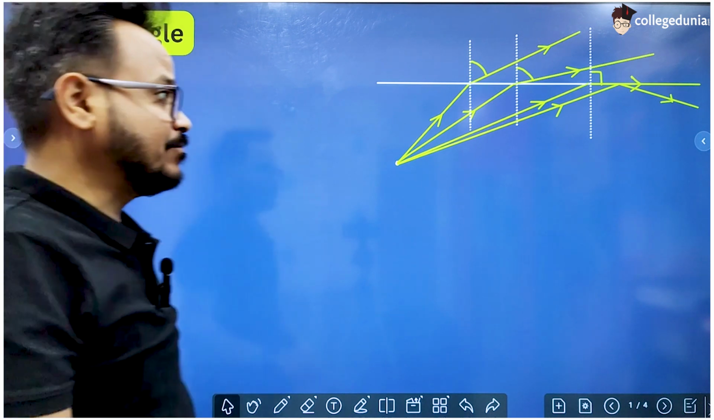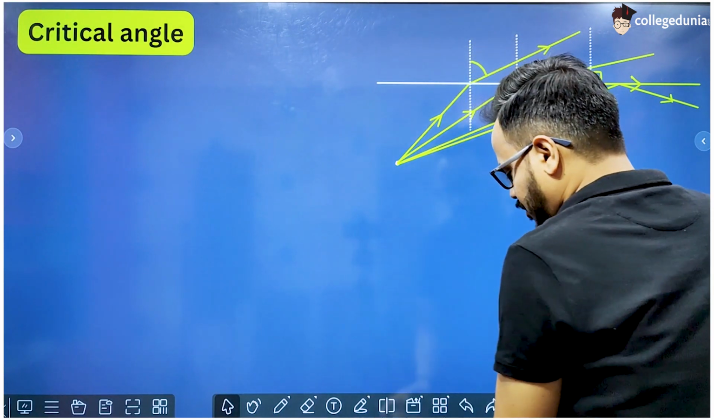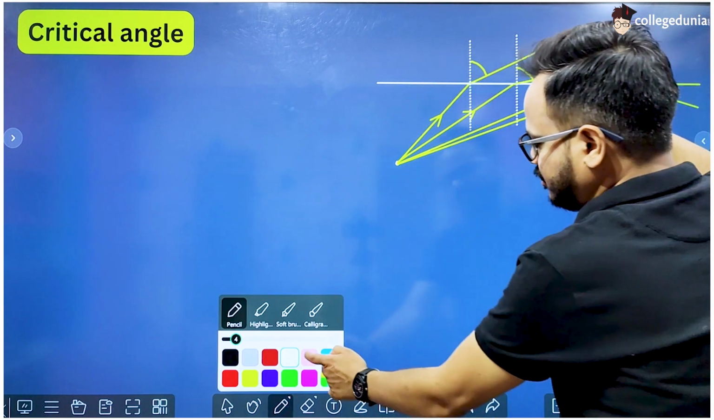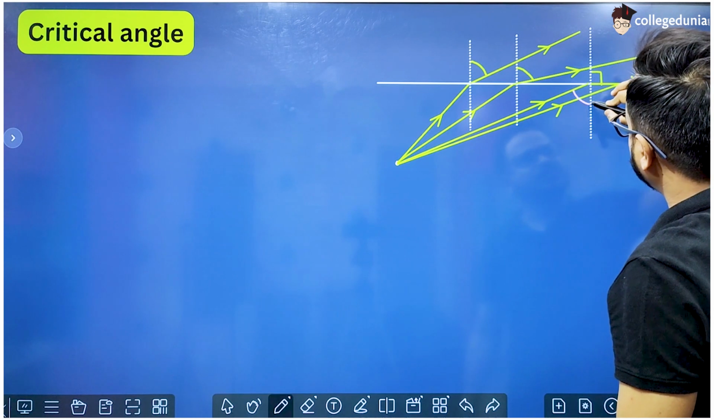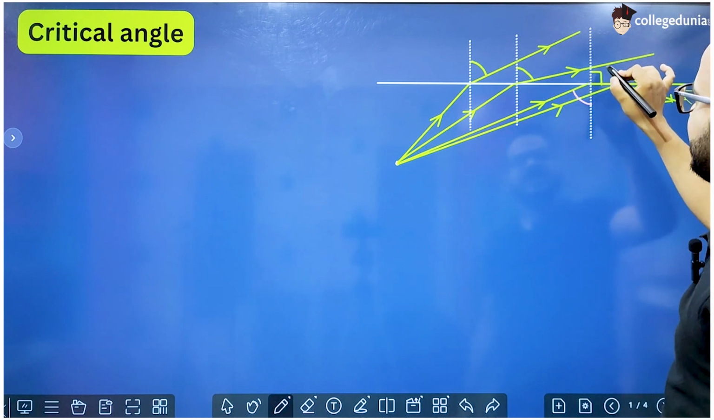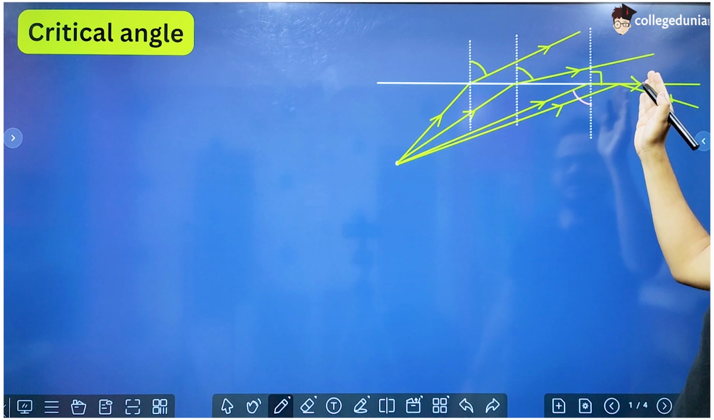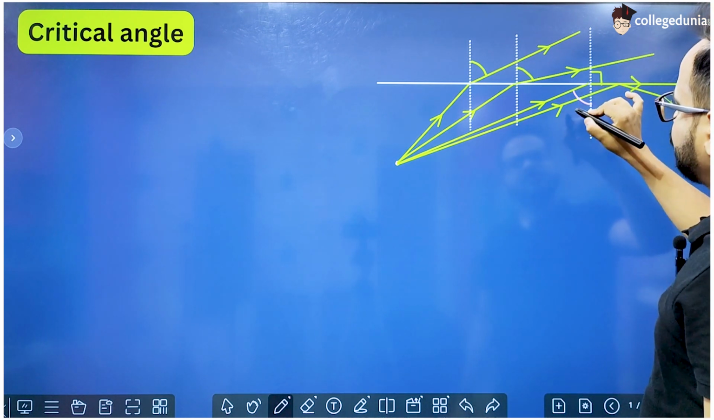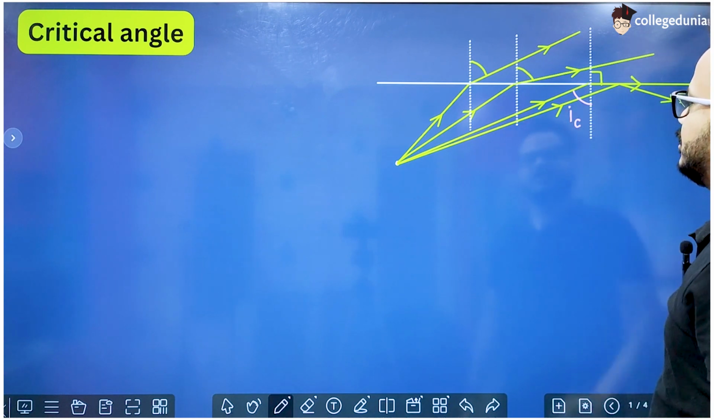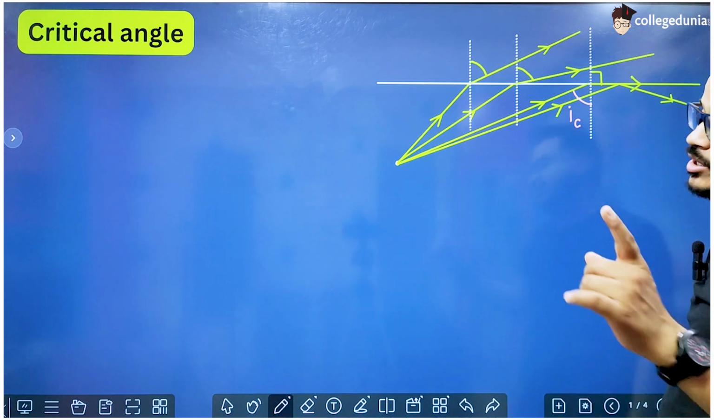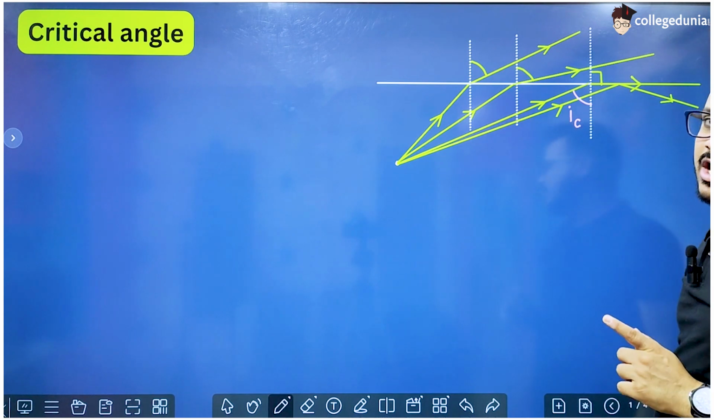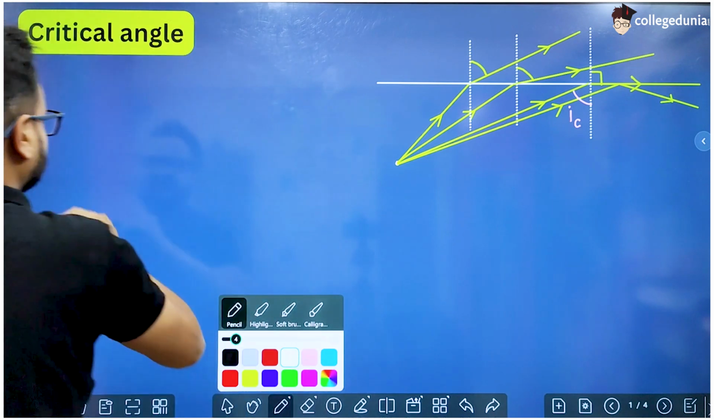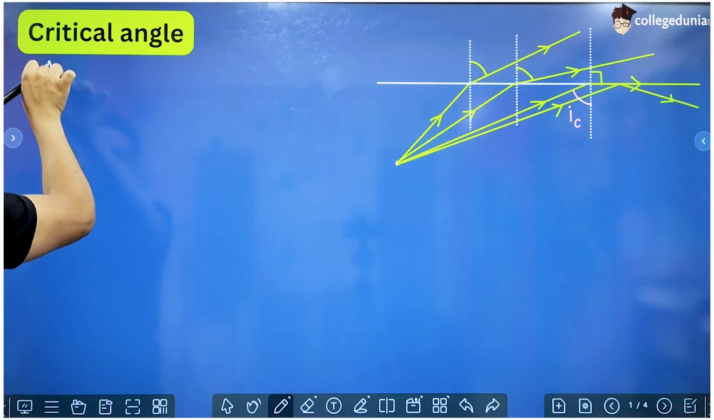And this angle of incidence, right? This is the angle of incidence for which the angle of refraction is 90 degrees, and beyond this angle, total internal reflection occurs. So this angle is called the critical angle, and it is represented by IC, right? So it is the angle of incidence in the denser medium for which the angle of refraction in the rarer medium is 90 degrees.